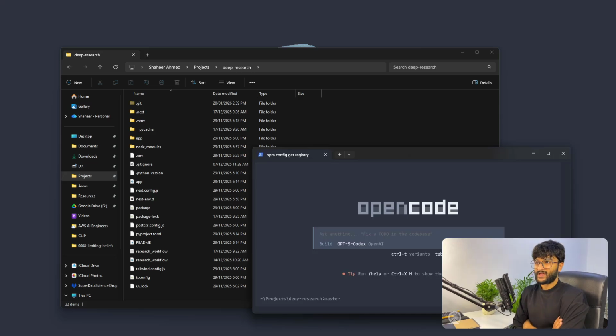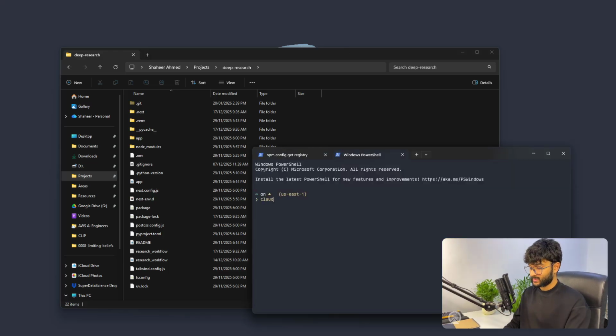But what happened is that we can no longer use that Anthropic subscription with OpenCode. Anthropic has gone and revoked that ability for other tools like Cursor, Windsurf, VS Code to be able to make use of Anthropic's $20 subscription. Now you can only use that $20 subscription with Claude Code specifically.